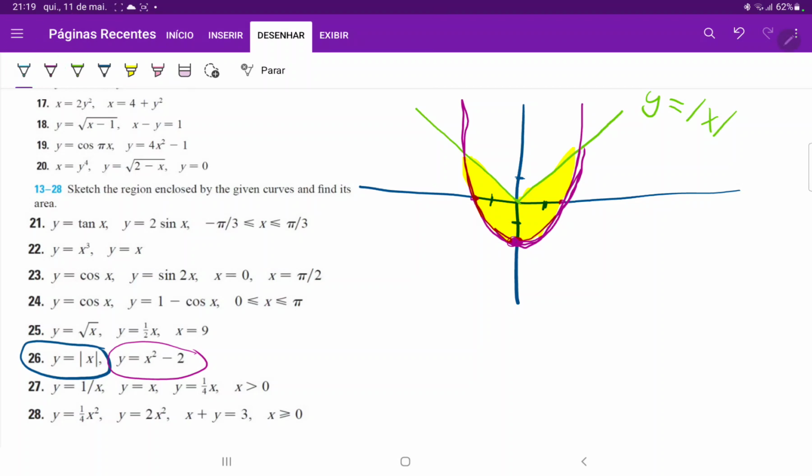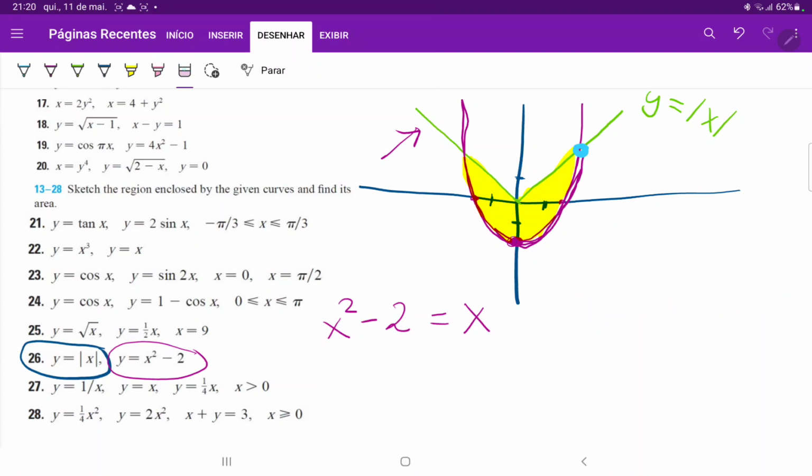So we do need to find where they intersect, right? Over here, let's find this point. So we're going to set these curves equal to each other. So that is x squared minus 2 is equal to, well, on the right-hand side, we do have the positive part of the absolute value function, so that is just equal to x, right? If we were considering the other side, we would have x squared minus 2 is equal to minus x, because the slope on the left-hand side is minus. But right now, we're only considering the right-hand side.